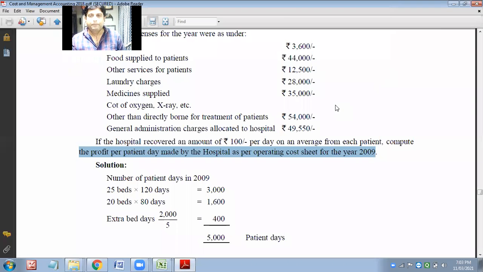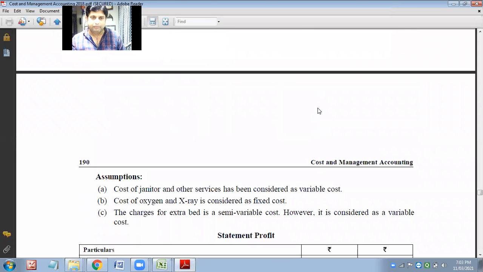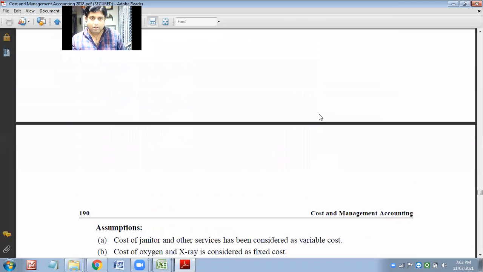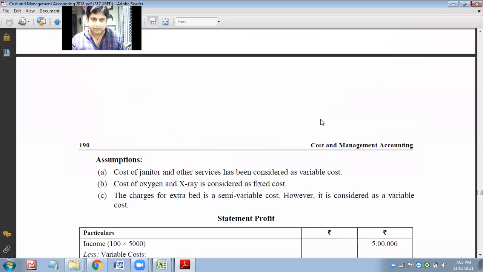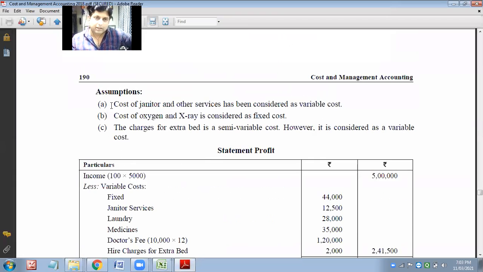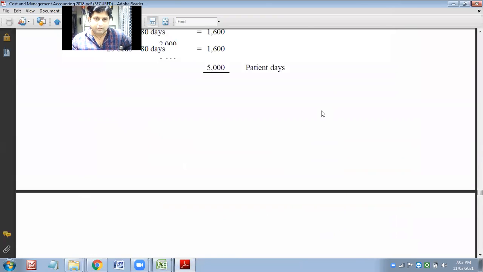So now let us start again. We will go for the working. These are the assumptions I told you. Whenever there are assumptions, before starting the question, you make these assumptions. The cost of generator and other services has been considered as variable cost.